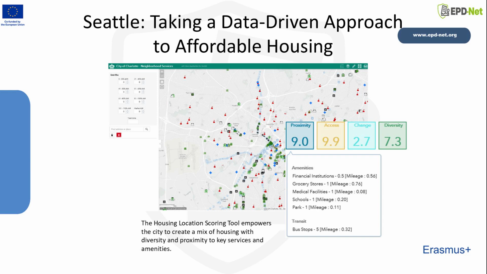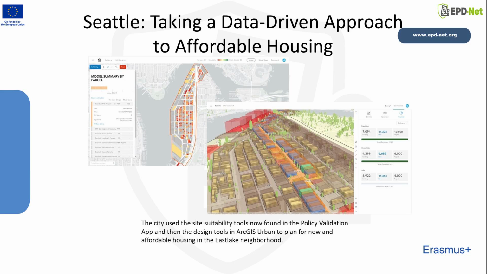equitable outcomes. After priority areas were identified, Seattle conducted deeper analysis in the Eastlake neighborhood using site suitability tools, now part of the Policy Validation app. The city assessed land potential, zoning compatibility, infrastructure readiness, and proximity to essential services. Using ArcGIS Urban, planners then created realistic design scenarios to visualize different building forms, density options, and policy impacts. This ensured that decisions were transparent, data-driven, and aligned with both community needs and long-term city goals.